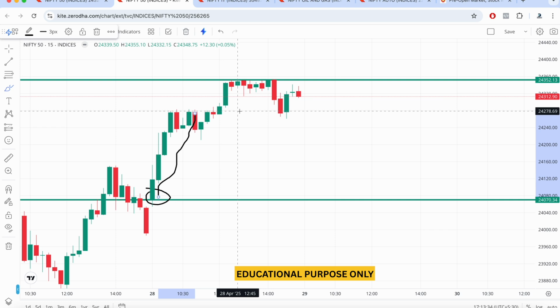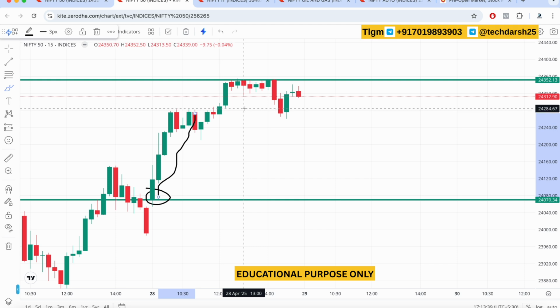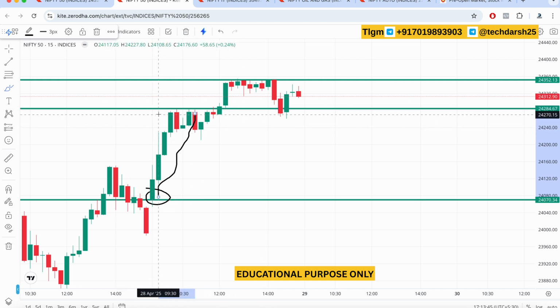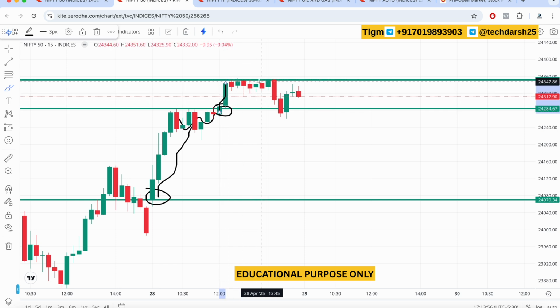The first resistance level was around 24,300 for today. Around 24,290, somewhere around there, the market first acted as a resistance level around 10 to 10:15. You can see it retraced a little bit and later gave this breakout. Once the breakout was done, the market touched the highest point of around 24,350, and later it consolidated. Around 12:15 is when the market made its highest point, and after that the market was a bit range bound, with not much movement.